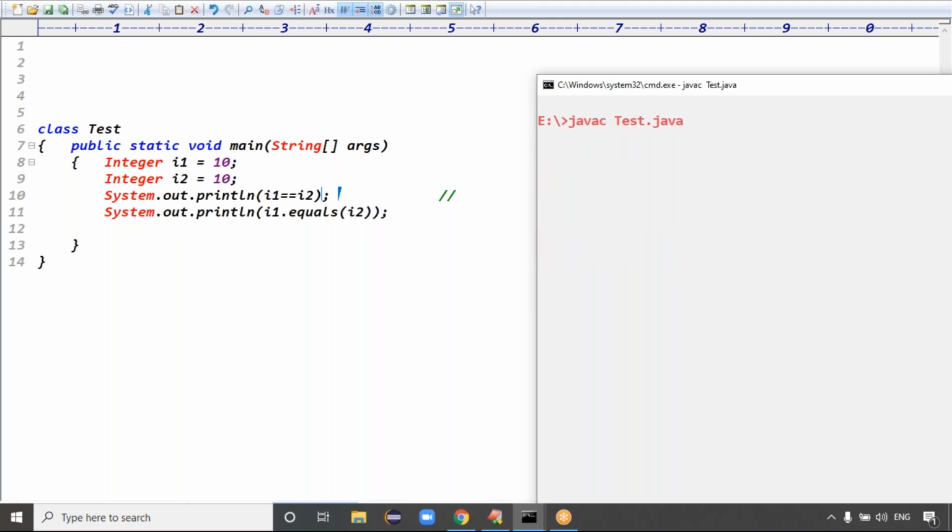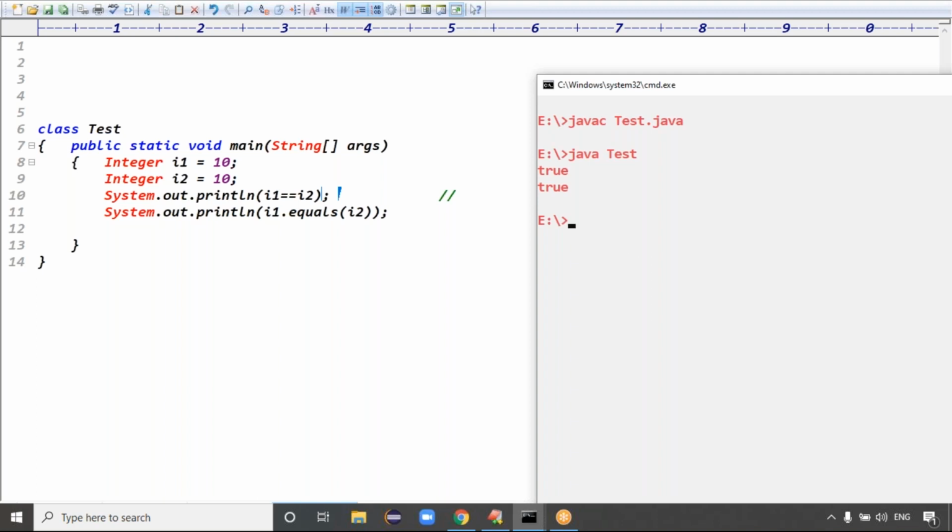Exactly. The code compiled fine and executed fine. See the output. Integer i1 equal to 10, i2 equal to 10. Here we are creating the wrapper object using the autoboxing concept. Autoboxing internally uses which approach, guys? Autoboxing internally uses valueOf.